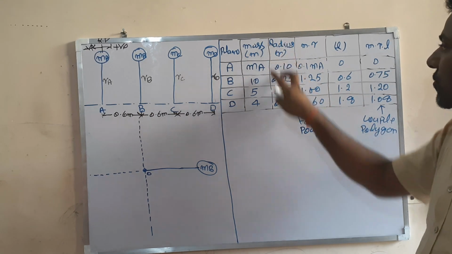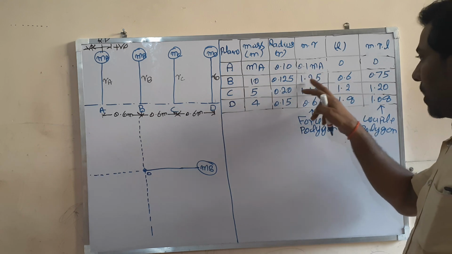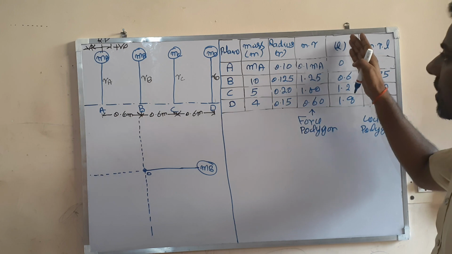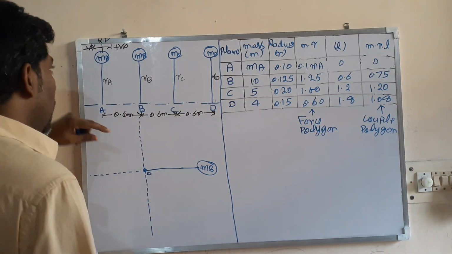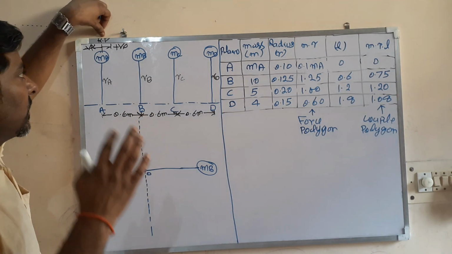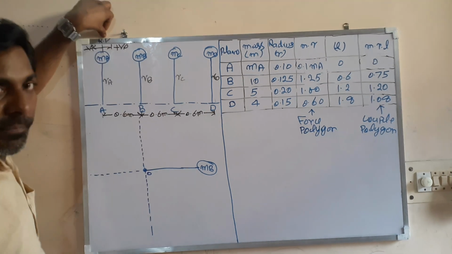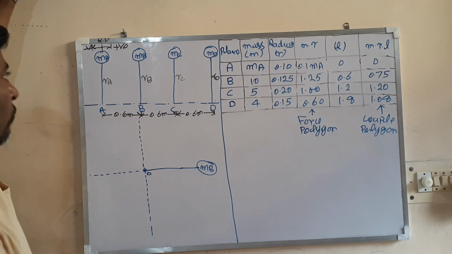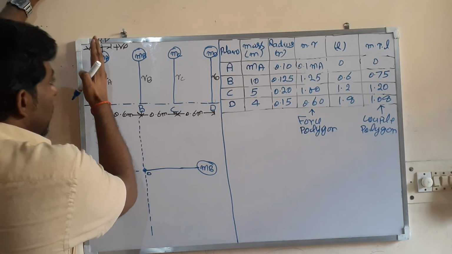Let us multiply both the columns. What I am getting is 0.1 MA, 1.25, 1.0, 0.6. Then you find out the distance of the planes from the reference plane. I am taking the reference plane here. When you do the calculation, you can see why I have taken the reference plane here. Why not at B? I have taken it at A. Let us see why; in the calculation you will find the answer. So this is the reference plane.